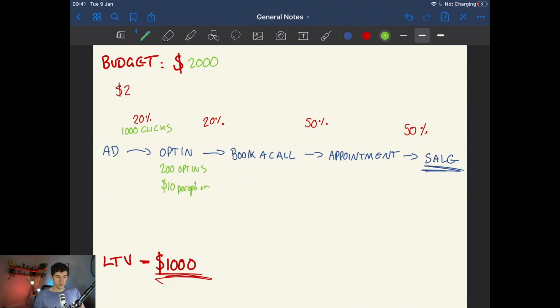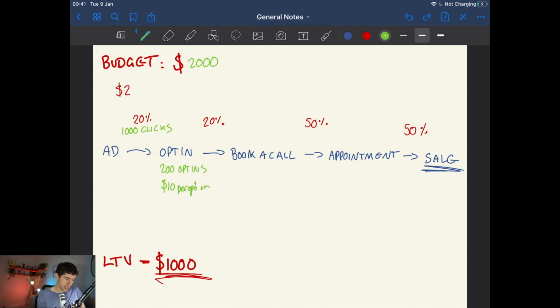Now, oftentimes people will just look at this part of an ad campaign and they'll go, $10 per lead, that's too expensive because my pal over there is getting $3 per lead. We cannot be doing that. We have to base all of the decisions that we make on our own data and ignore what other people are getting, because with the cost of ads, the cost per lead, there's so many variables: where you're advertising, your offer, your ad account, your pixel. There's so many variables when it comes to the cost of ads that we cannot compare our results to other people's. Don't fall into that trap.